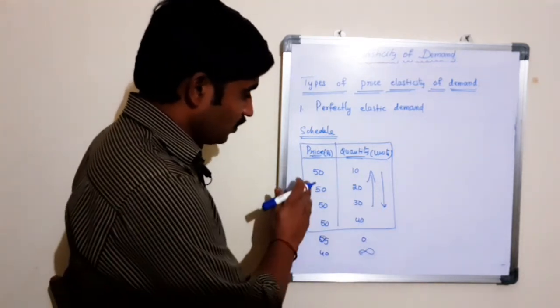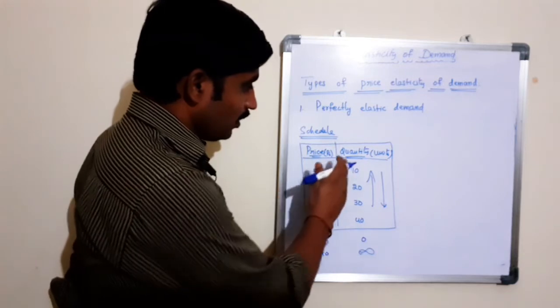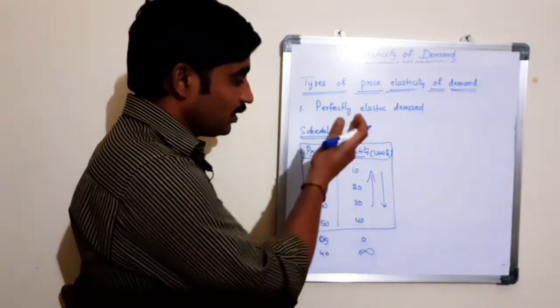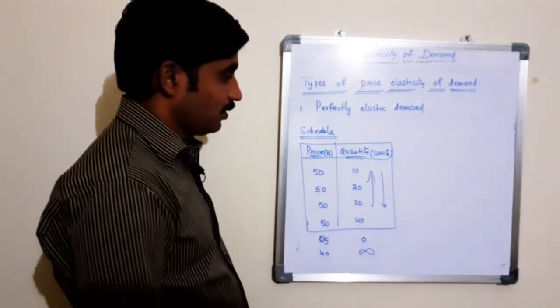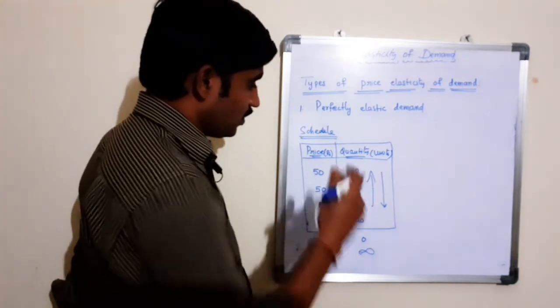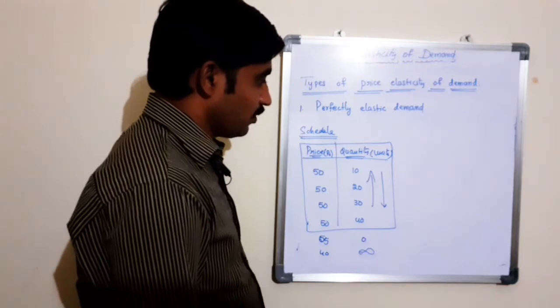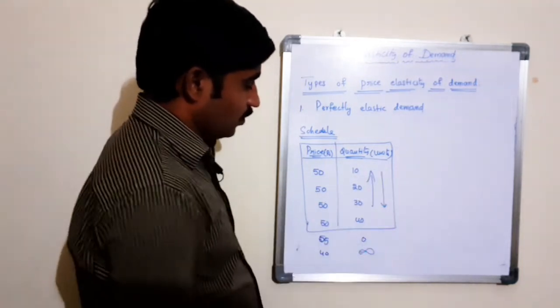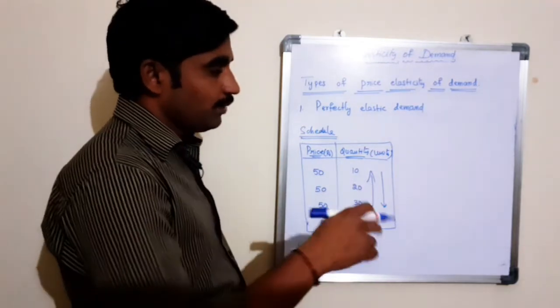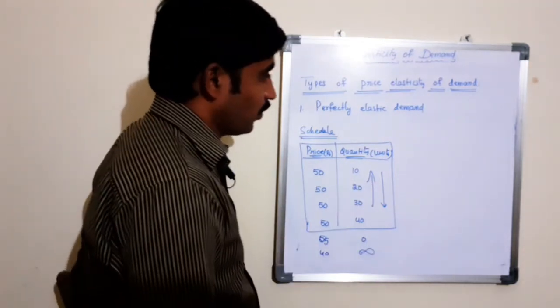Otherwise, if there is no change in the price of the product, the quantity demanded may still increase or decrease. Let us see how this price and quantity will be shown in the graph and how the demand curve will flow.